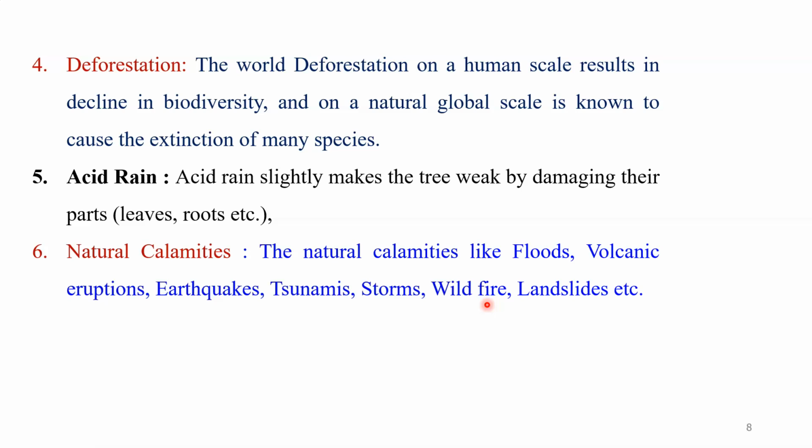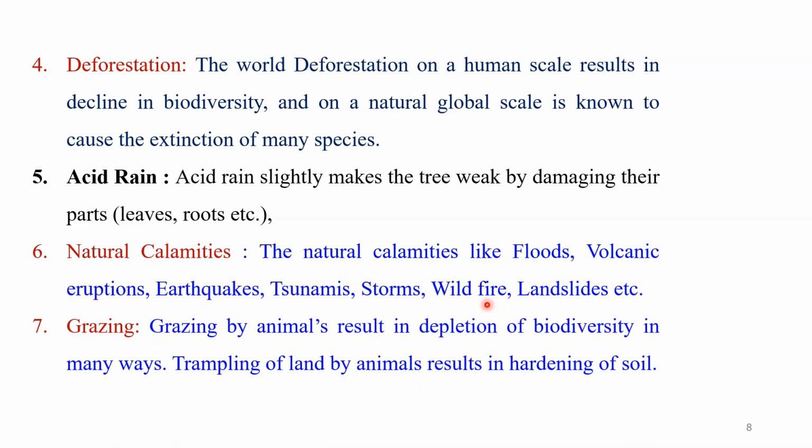It may be species of trees, or animals or birds that are lost due to this wildfire. And yes, we don't have any control over natural calamity. So this is a very important cause behind the loss of biodiversity at the international, global level.